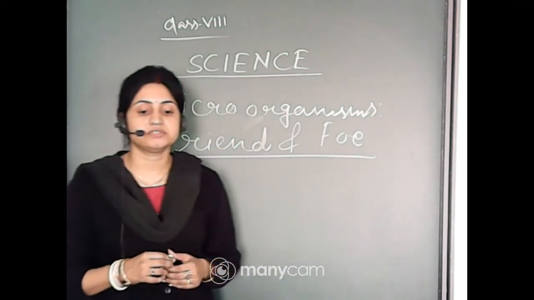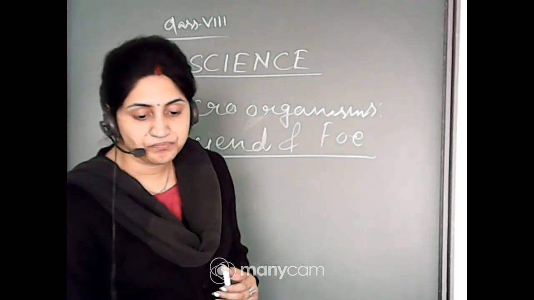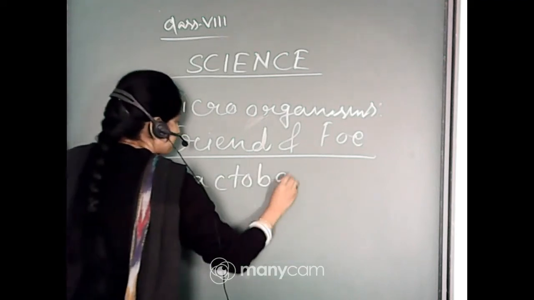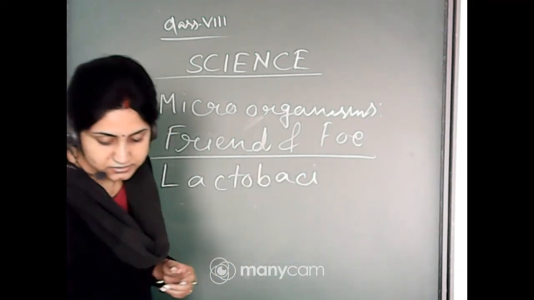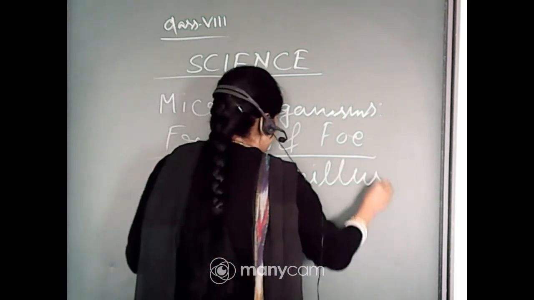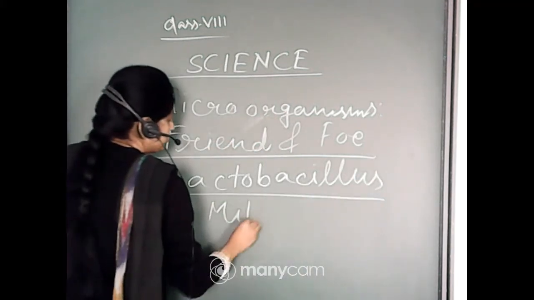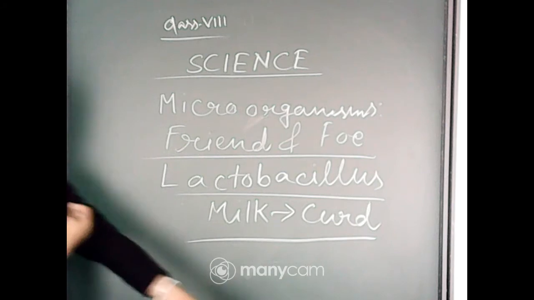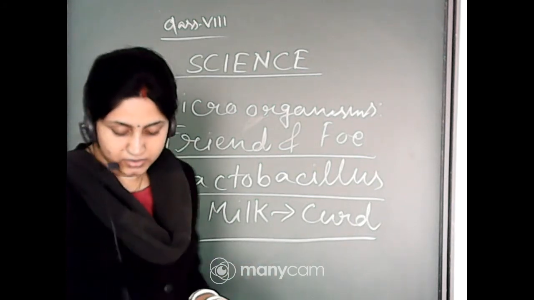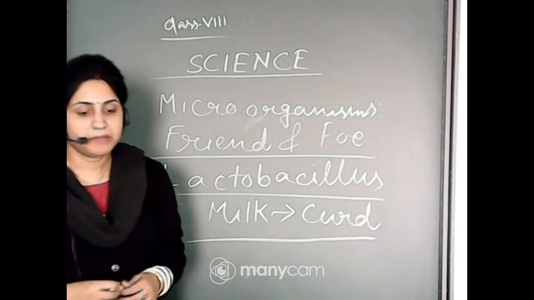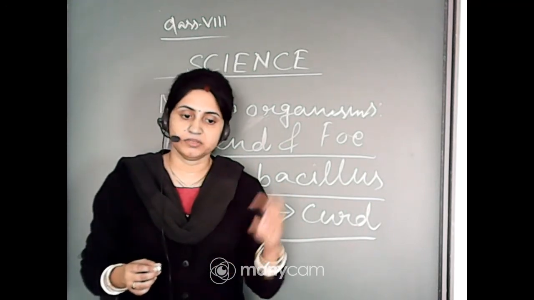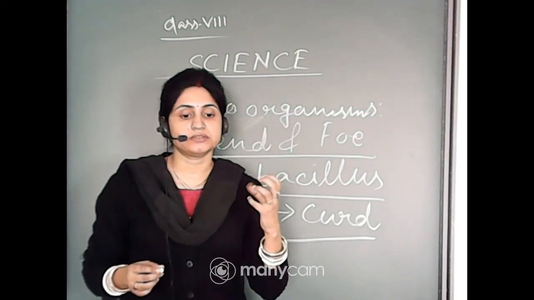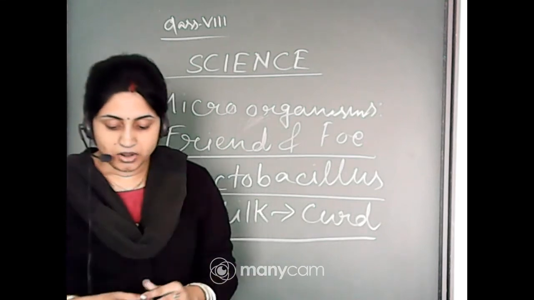So, which bacteria help in the production of curd from milk? That is Lactobacillus. Remember that Lactobacillus converts milk into curd. It multiplies in milk. Multiplies means they increase their number in the milk, because they reproduce asexually. Their growth occurs fast inside the milk and converts it into curd.